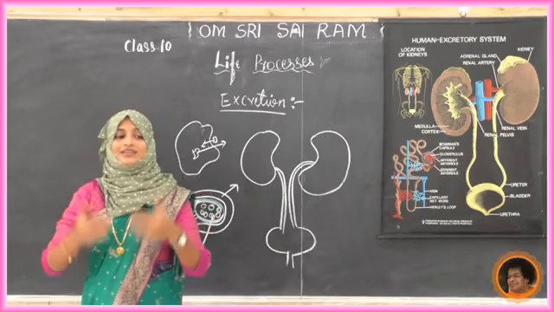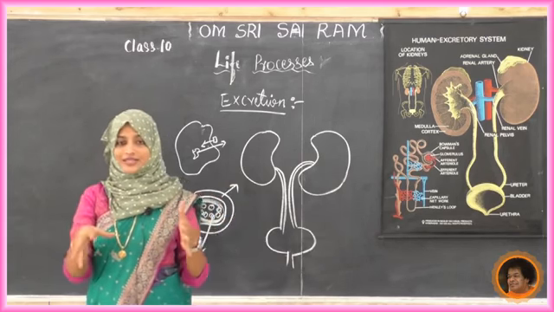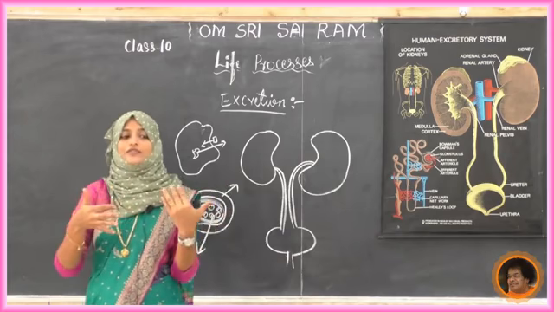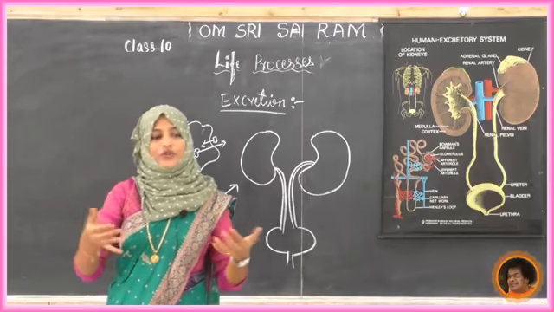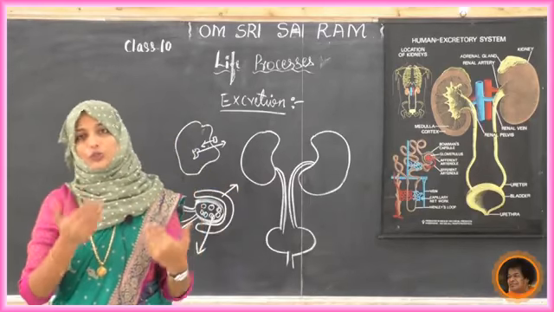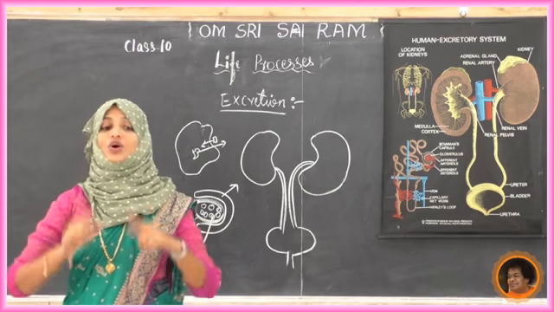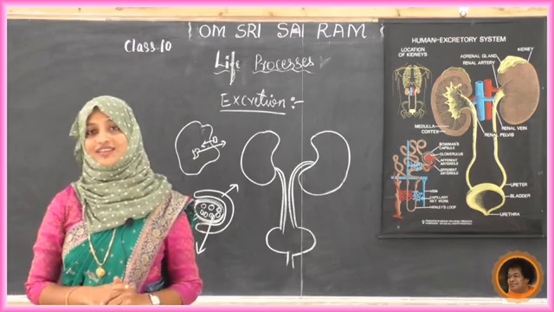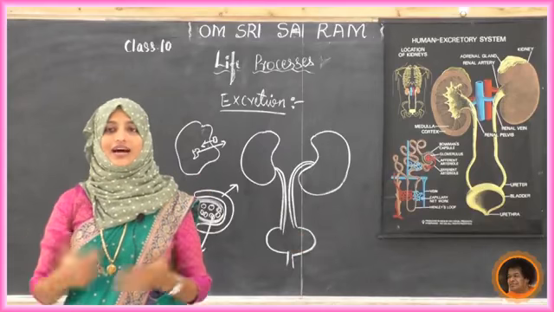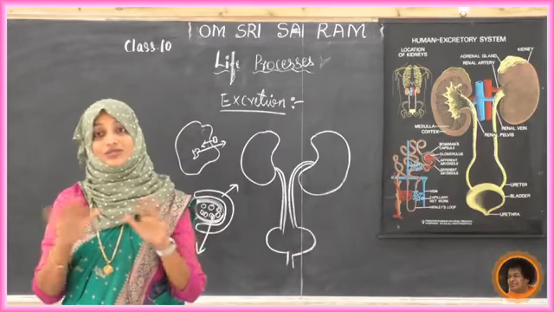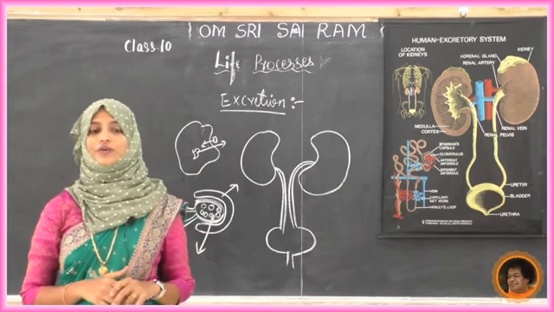Okay, next what happens? The patient's blood is passed through that tube, and during this passage, the waste products from the blood pass into the dialysing fluid by diffusion. Okay, the purified blood is pumped back into the patient. But here the thing is, no reabsorption takes place like in our kidney. In our kidney, reabsorption takes place, but in the dialysis process, in hemodialysis, no reabsorption takes place. That is one small drawback of this.